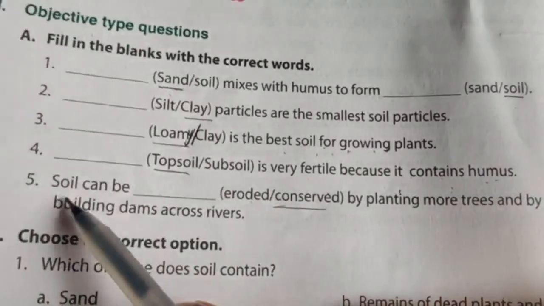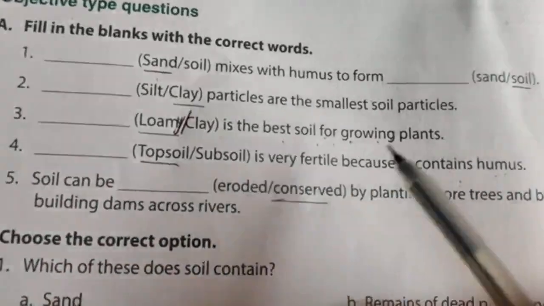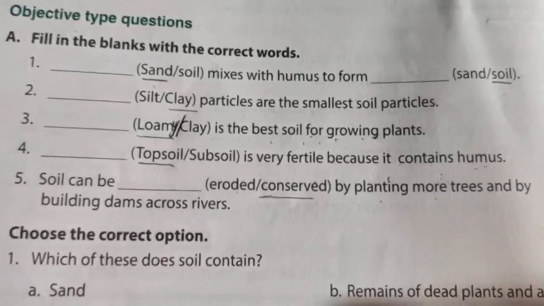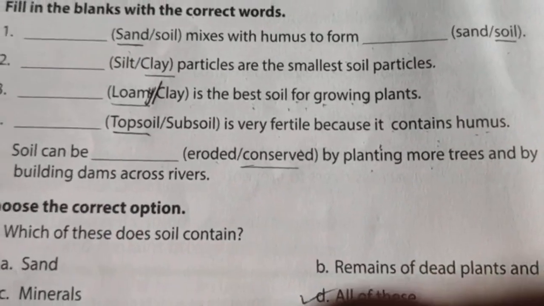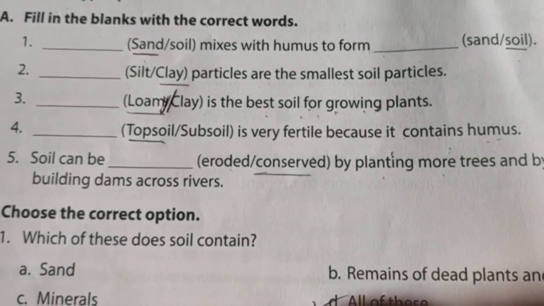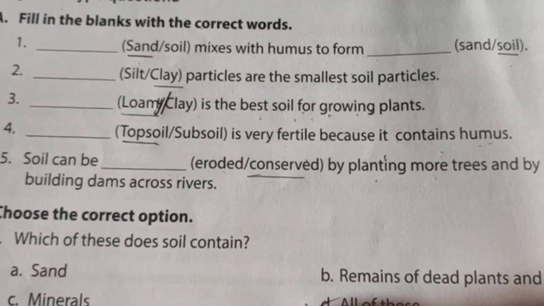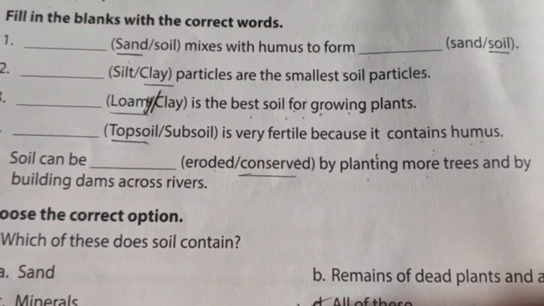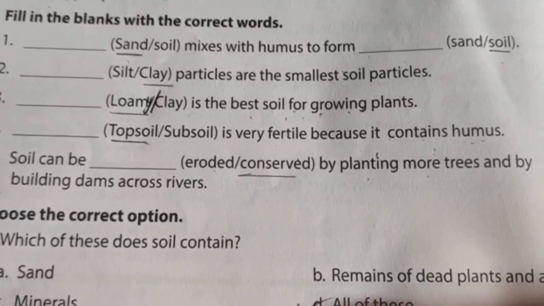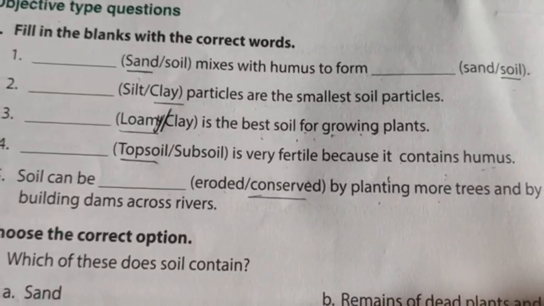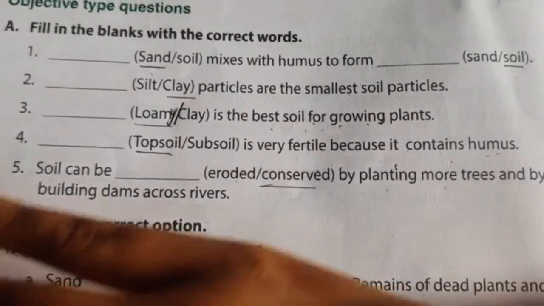Question number 5, soil can be dash by planting more trees, by building dams across rivers. Eroded or conserved? So the answer is conserved, right? Soil can be conserved by planting more trees and by building dams across rivers.